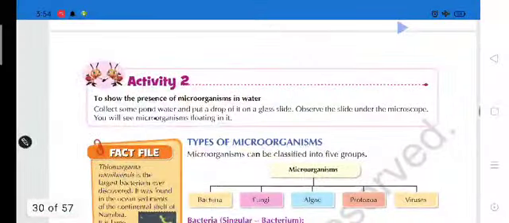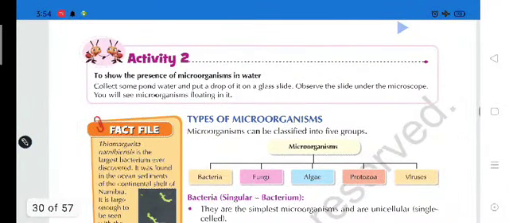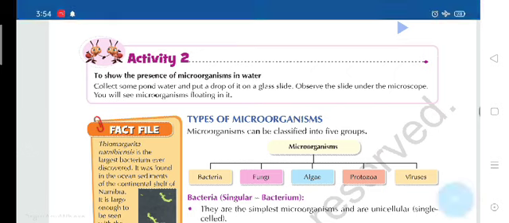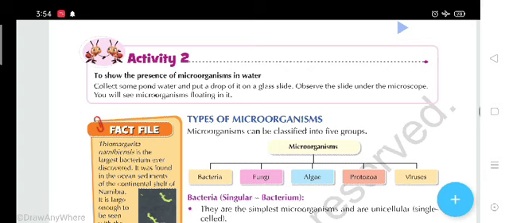There is another activity, students. To show the presence of microorganisms in water, collect some pond water and put a drop of it on a glass slide. Observe the slide under the microscope. You will see the microorganisms floating in it. Students, you have to take a drop of pond water. Pond water is a type of stagnant water.